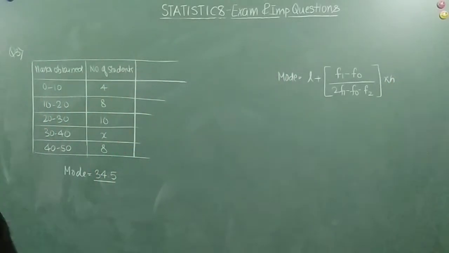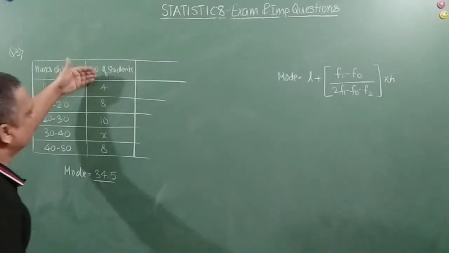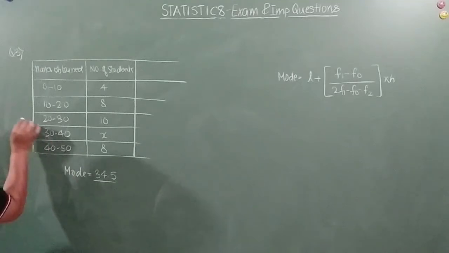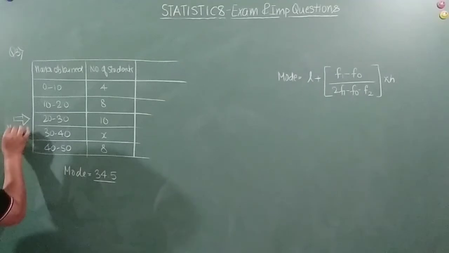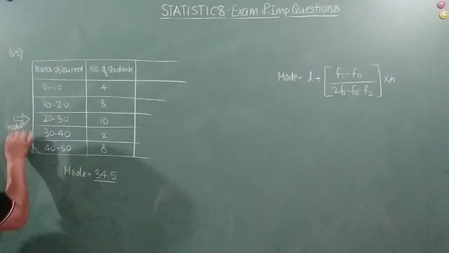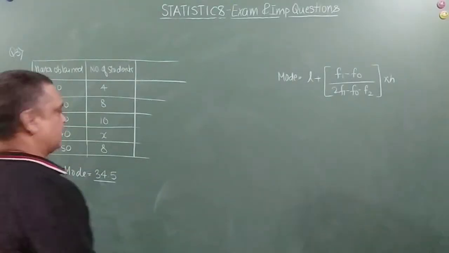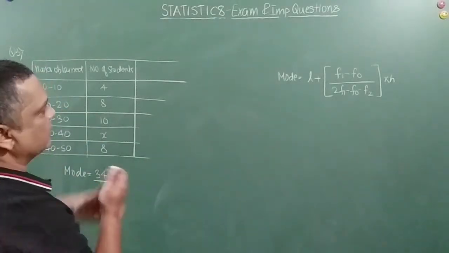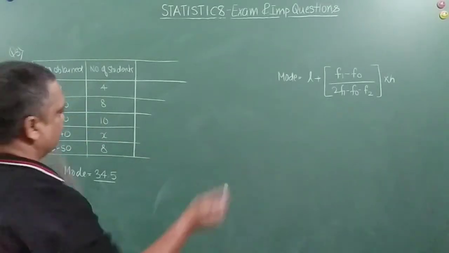So that means first we have to freeze on the modal class, right? Okay, let's do it. So maximum frequency is 10. So my modal class is 20 to 30. Correct? Any confusion in this, friends? This is my modal class. So maximum frequency is the modal class. We know F1 also. We know the modal class. We know the previous and the afterwards. We know the class height.